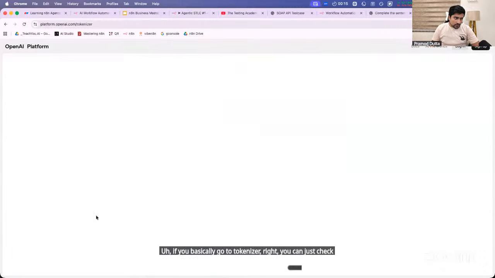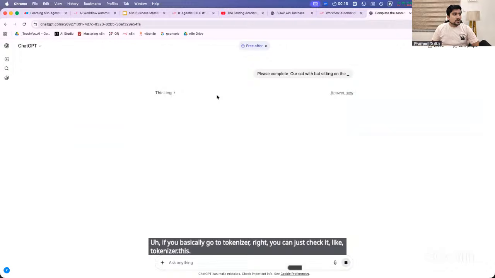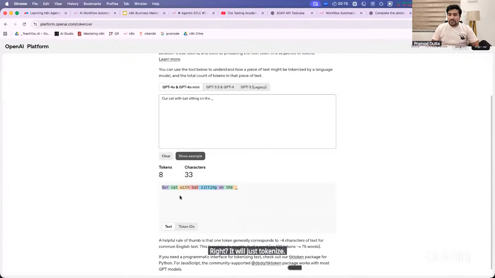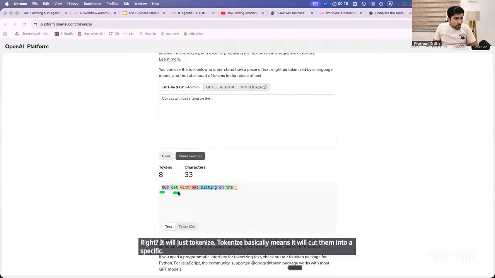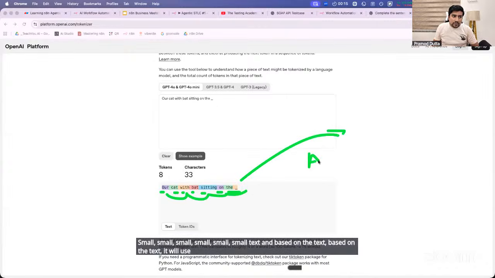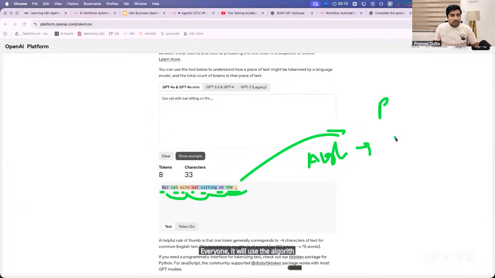Whatever instruction you have given, it will tokenize. Tokenize basically means it will cut it into small pieces of text, and based on the text it will use a certain algorithm, everyone, to predict what exactly the next word should be.